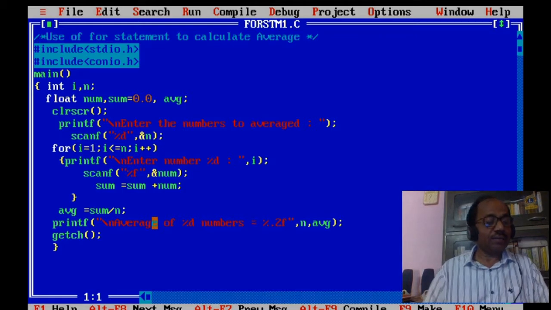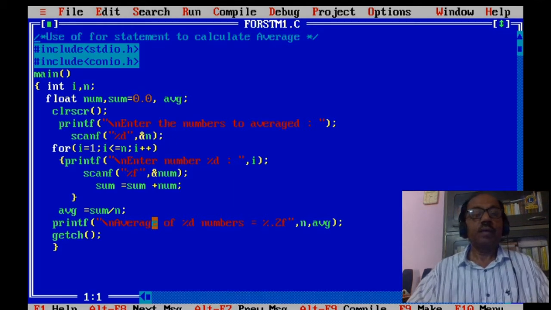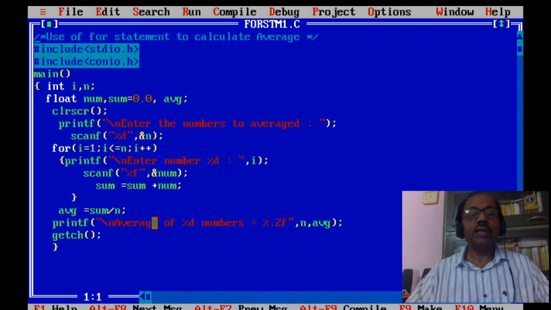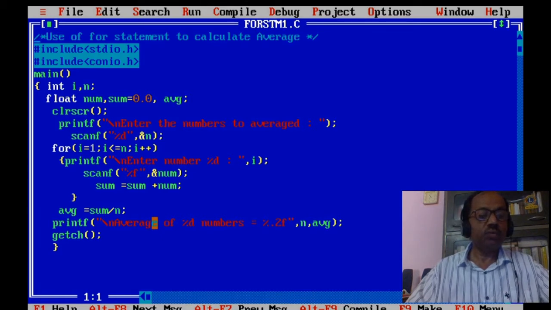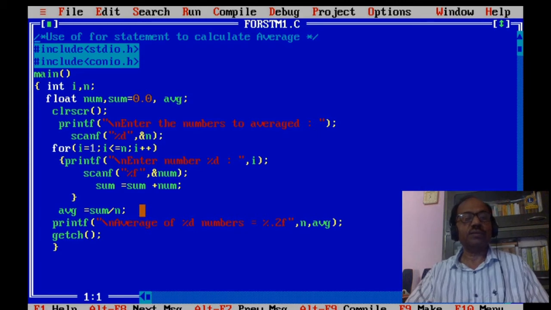In another case, when it is not known in advance how many values have to be averaged, then we use the do while statement, and do while is best suited for such situations.